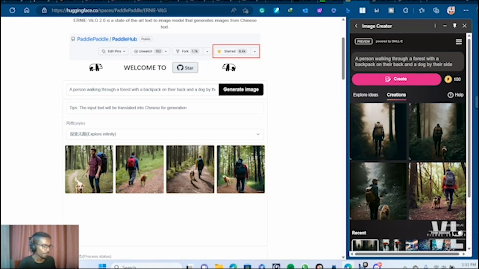That's all for this video. I tried to cram and cover most of the AI tools that have been released so far in order to generate images. So you can use one of these options to create images from any kind of prompt and customize those images depending on your needs.